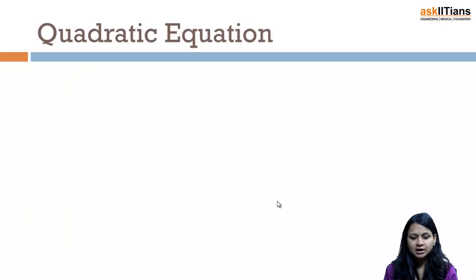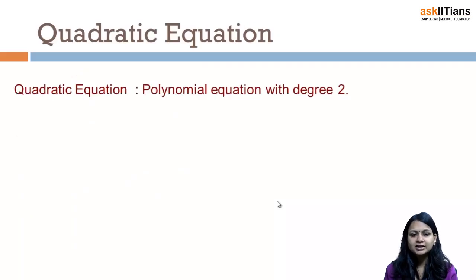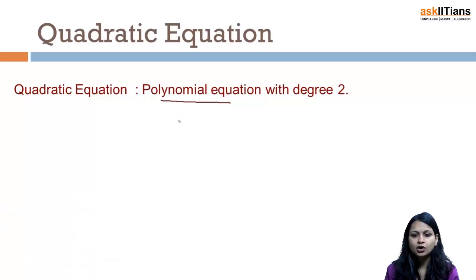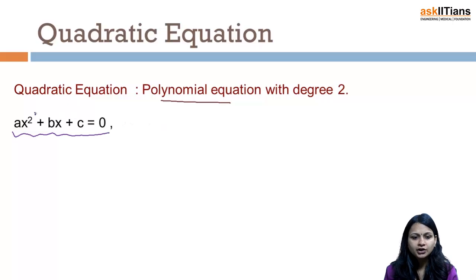Okay. Now when we talk about this, let's move to quadratic equation. Now polynomial equation can have any degree, right? But when this polynomial equation has degree equal to 2, it becomes a quadratic equation. Okay, so if I am taking ax square plus bx plus c equal to 0, here you can easily see that degree is 2, so it becomes a quadratic equation.